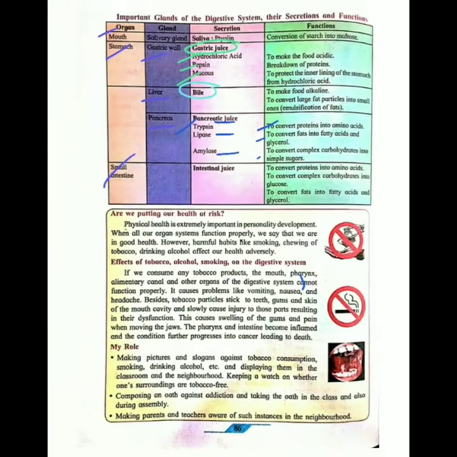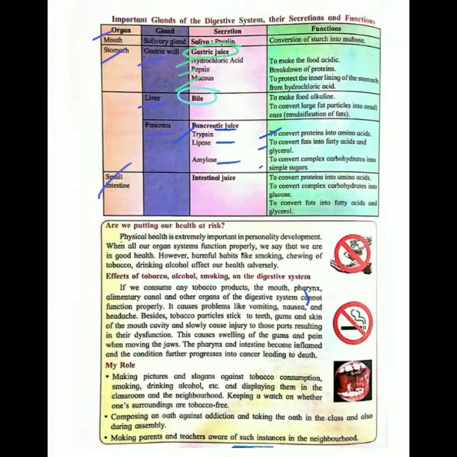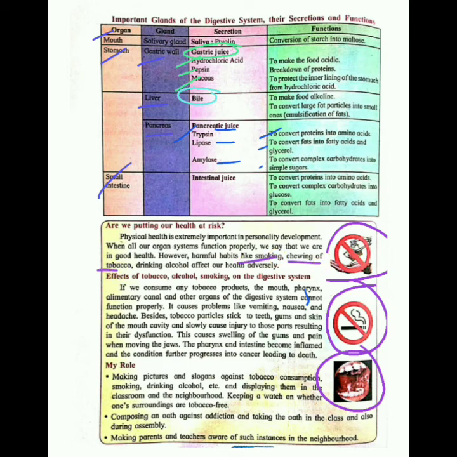Next we will come down to the bottom. So our chapter is about to finish. You can see these signs. What do these signs tell us about? These signs tell us that we should not smoke, we should not chew tobacco, we should not drink alcohol, because these affect our system. These affect our digestive system. It can cause vomiting, nausea. Nausea means you feel like vomiting. That is the feeling of vomiting, nausea, headache.